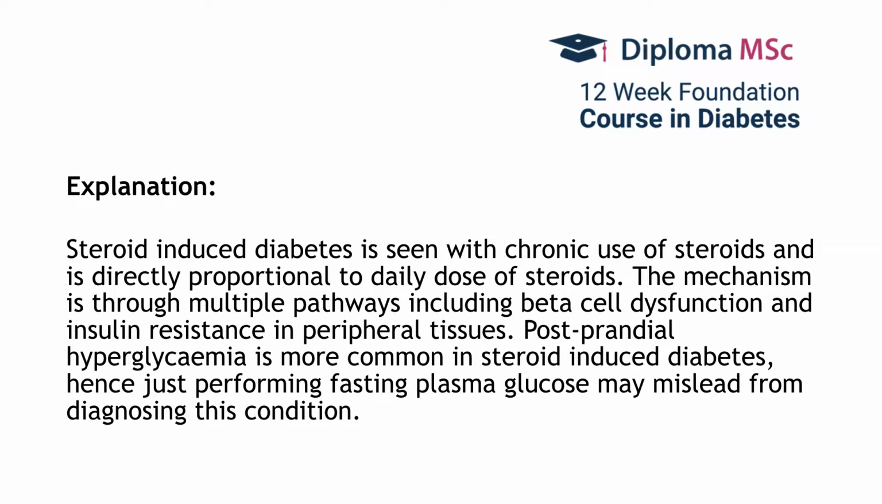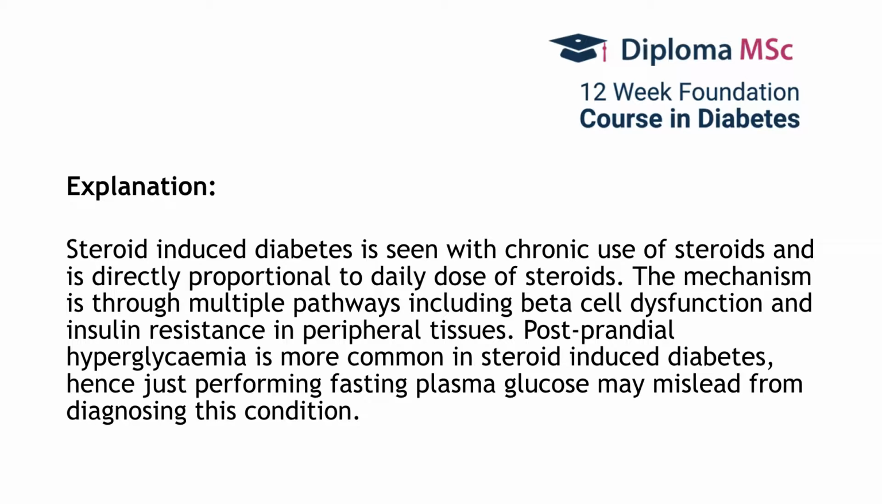The explanation for this stem of question would be that steroid-induced diabetes is seen with chronic use of steroids and is directly proportional to daily dose of steroids. The mechanism of steroid-induced diabetes can be due to beta cell dysfunction and insulin resistance in the peripheral tissues. There is usually postprandial hyperglycemia in these situations, hence performing a fasting plasma glucose may mislead and at times may actually prevent us from getting to the right diagnosis.